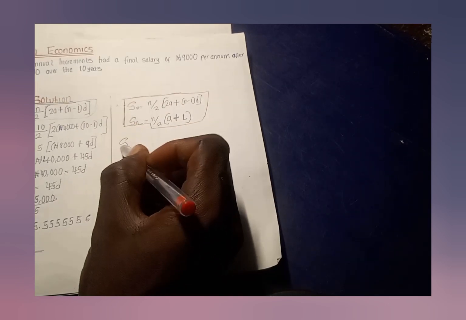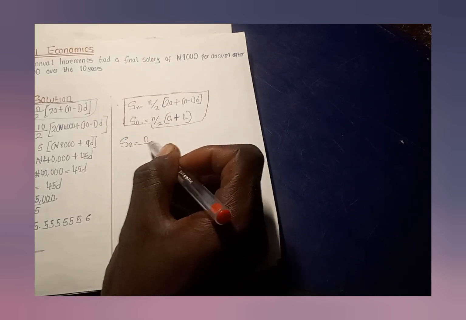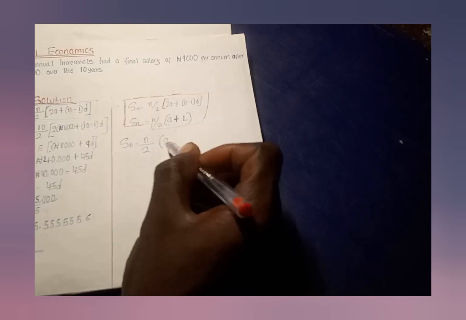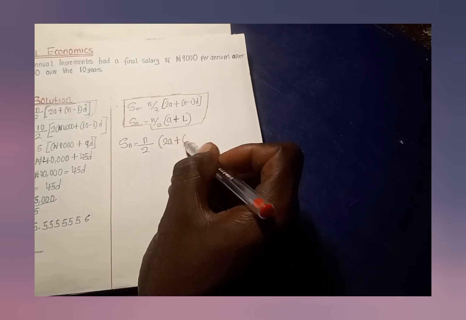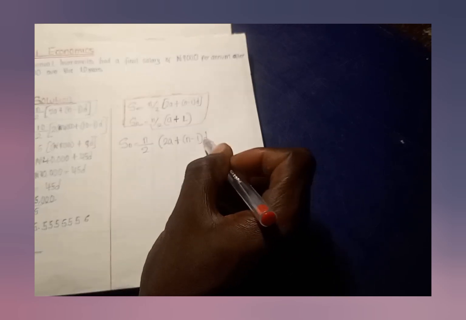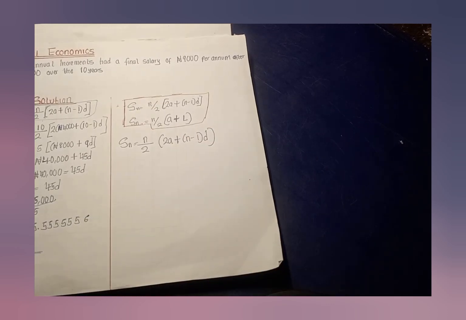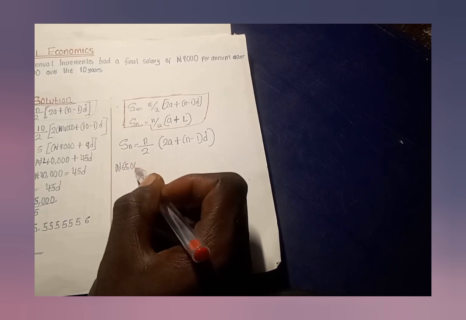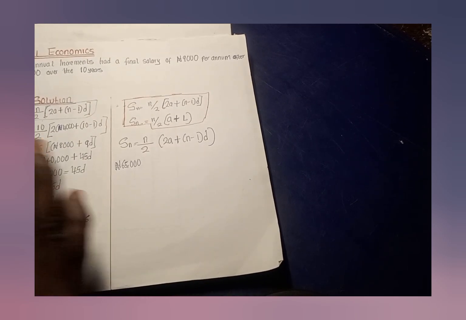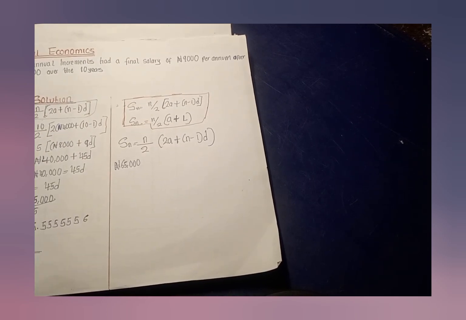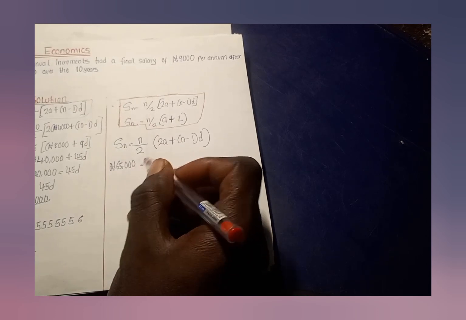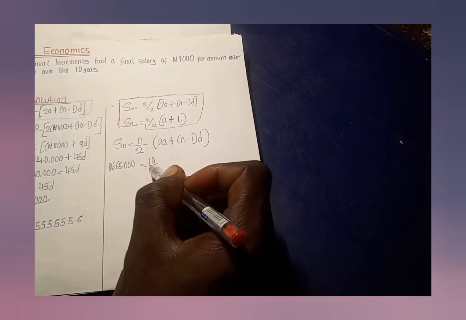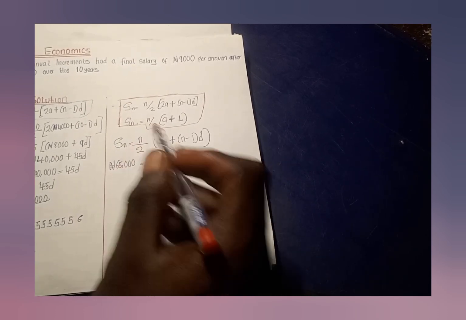So let us try checking our Sn, n over 2 in the bracket 2a plus n minus 1 closing bracket D. Our Sn is 65,000 naira. That's the sum of the salary that he received over the years, which is 10 years. And we have n over 2, which is 10 over 2 into bracket 2a.